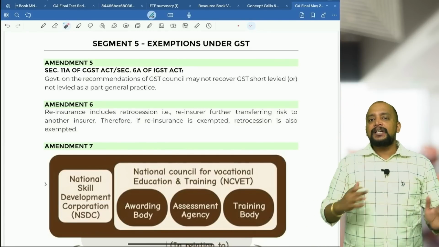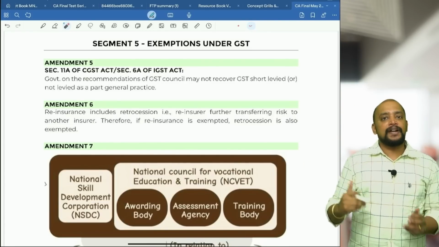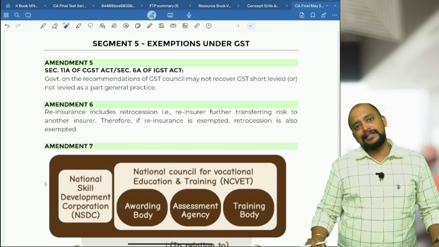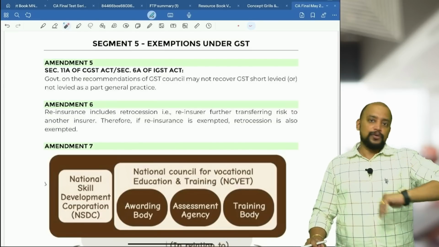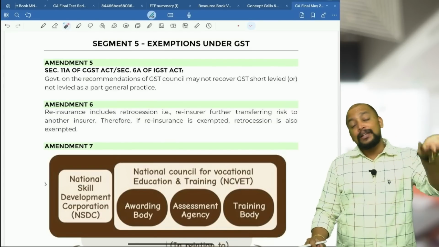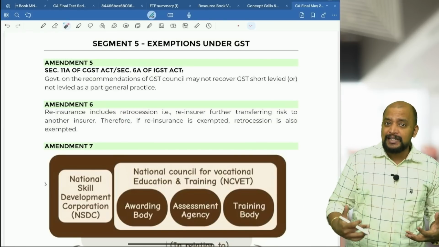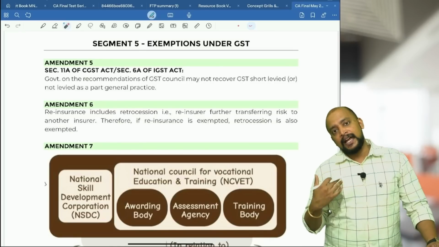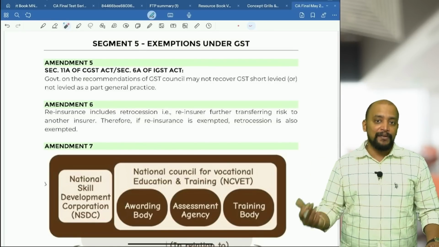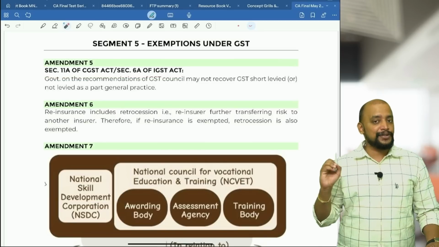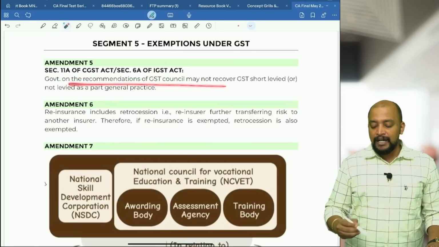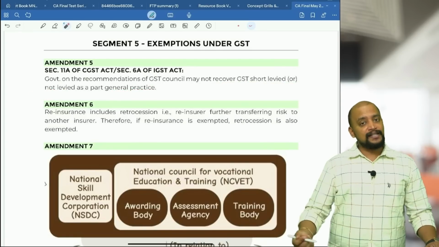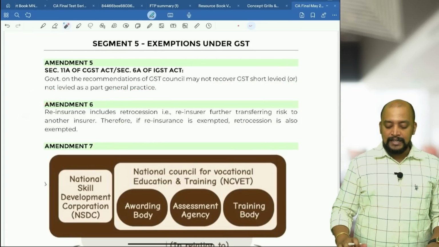And suddenly in the Finance Act 2024, they brought the transaction into the taxable levy. Now in that case, can the government roll back? Through the Finance Act they gave that, and can they roll back? Yes. When people protest, in the best interest of the people, they don't have to go to Parliament for removing it, so they can do that rollback without taking any parliament power. That is section 11A of the CGST Act or section 6A of the IGST Act. Government, on the recommendations of the GST Council, may not recover GST short levied or not levied as a past general practice.